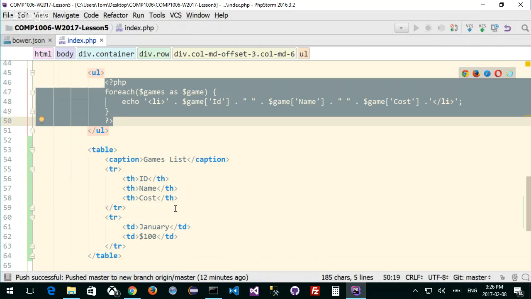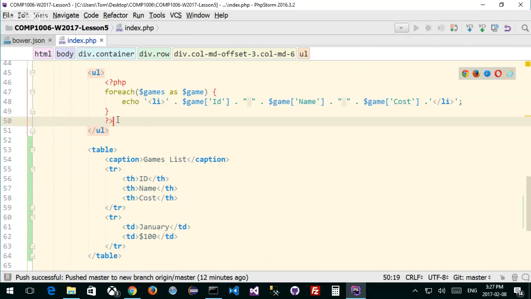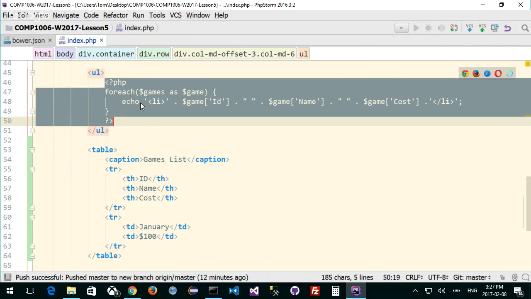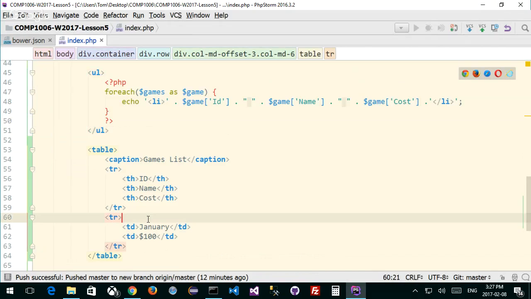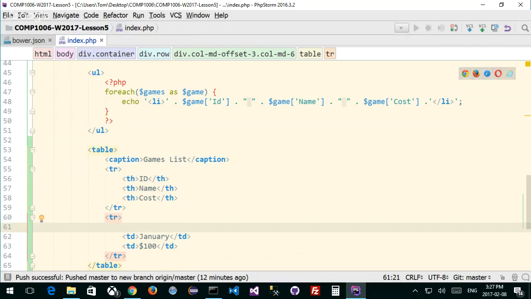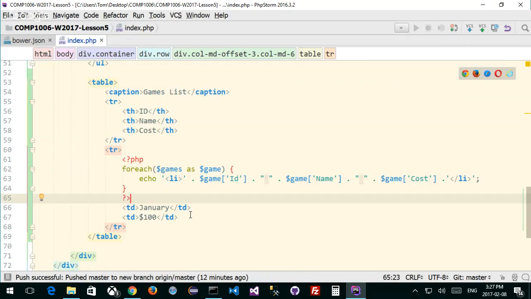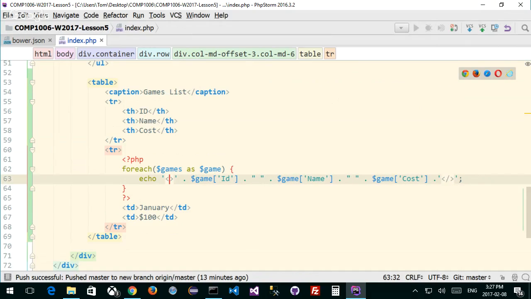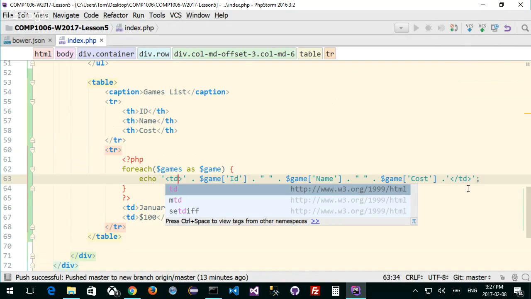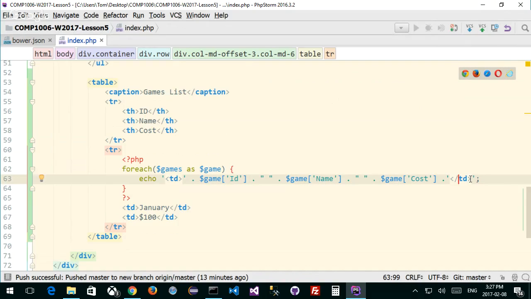So this idea is right, but instead of doing a foreach loop with this, I want to use table data to do that, right? So I'm going to copy this for now. I'm leaving this alone, and there's a reason for this. And inside my table row, I'm going to kind of go in there and paste. There's my foreach. But instead of a list item, I don't want a list item, because that only works for lists. I want a table data, and I want to close off with table data. It finds that out, right?